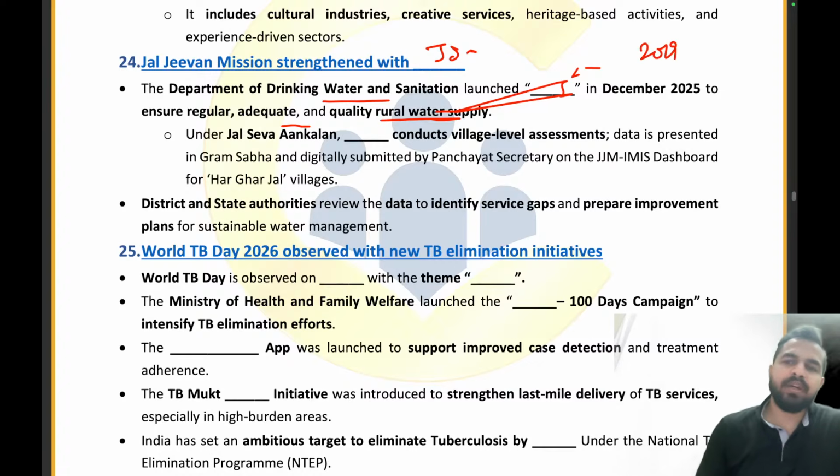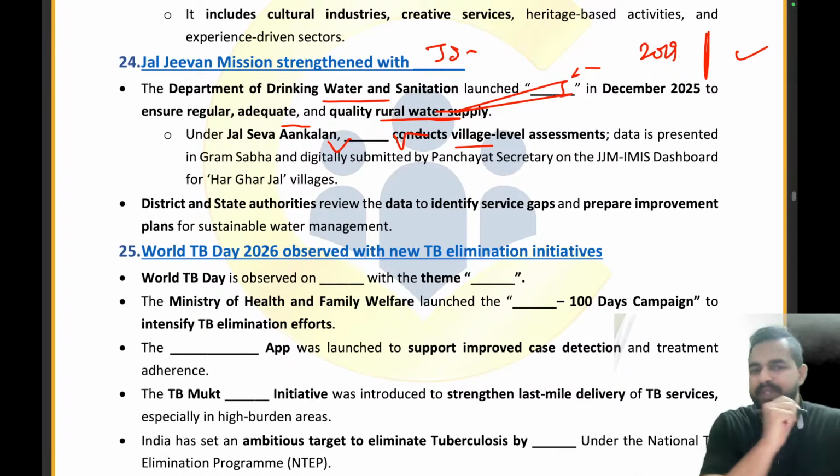And what is the year to which the Jal Jeevan Mission 2.0 has been extended? 2028. So under the Jal Jeevan Mission, the Village Water Sanitation Committee is going to conduct the village level assessments. Right? So that's all we have to cover.